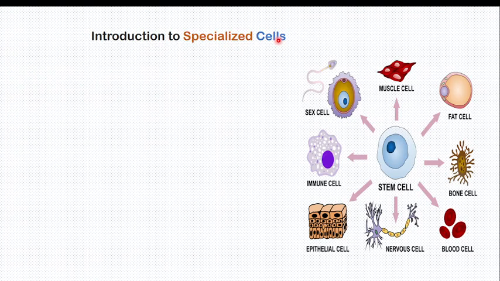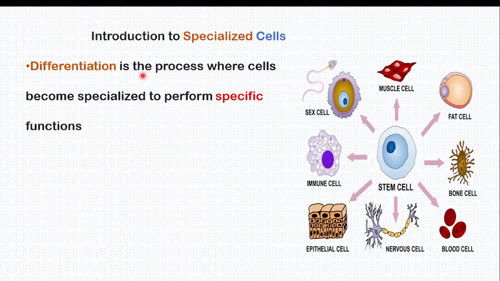But before that, let's talk about differentiation. Differentiation is a process where a cell becomes specialized to perform a specific function. It means that when cells become specialized, the process is called differentiation.